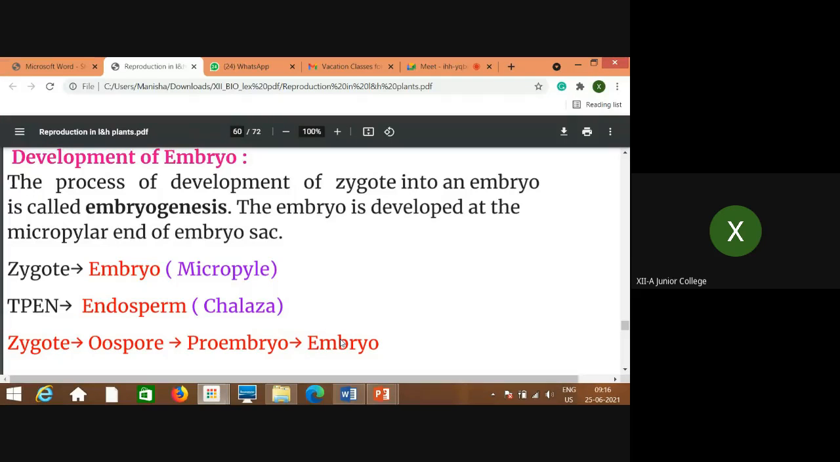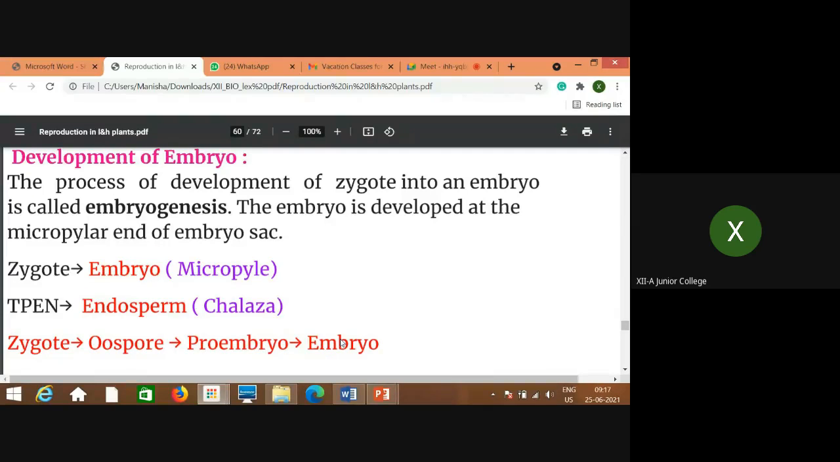Now we spoke just now about the TPEN development. What happens to TPEN? Endosperm is produced, and in these three categories, types of endosperm are seen. Now we are talking about the first fertilization result, that is zygote, right? Now what happens to that zygote? The process of development of zygote into an embryo is called embryogenesis. Always remember, if you split this word, genesis is what? Generation. What is generated? Embryo is generated.